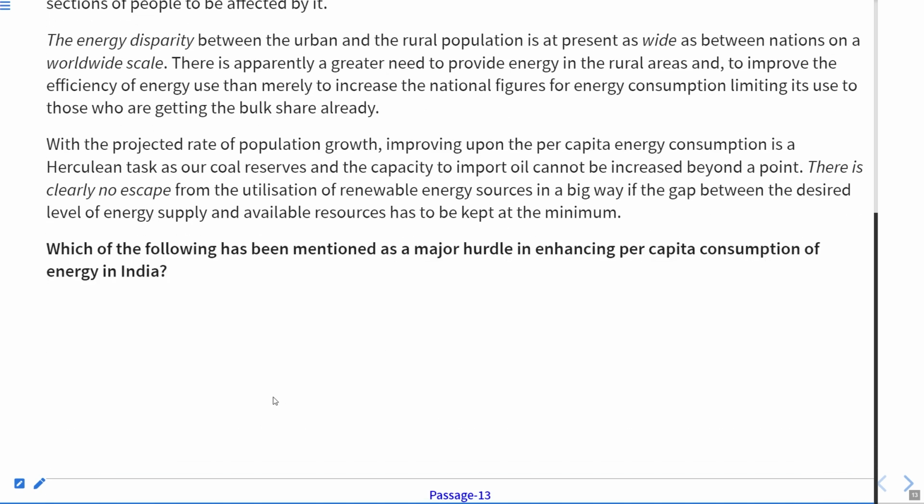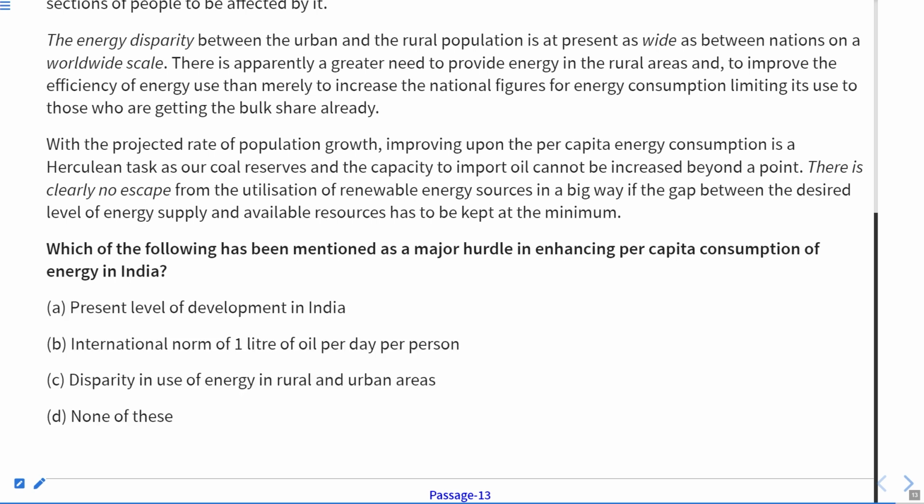And the next question is, which of the following has been mentioned as a major hurdle in enhancing per capita consumption of energy in India? Hurdle means you can say the barricade or something which is disturbing or interrupting the process. So we just have to look for the particular negative role, the person or the thing that plays the negative role.